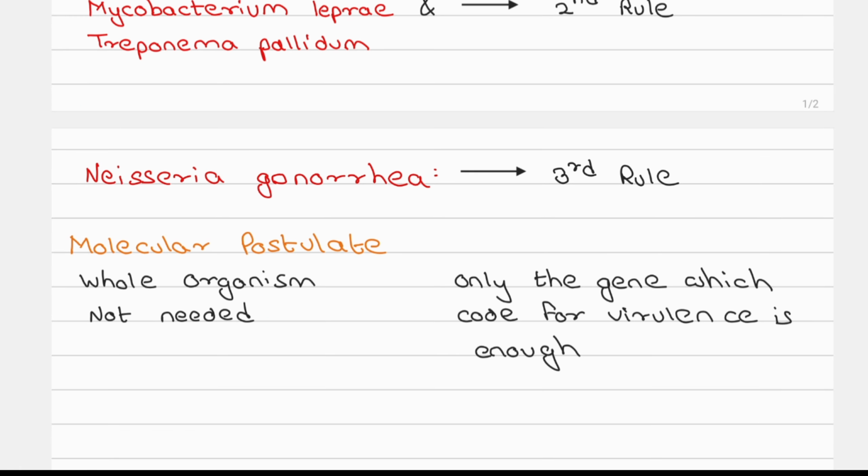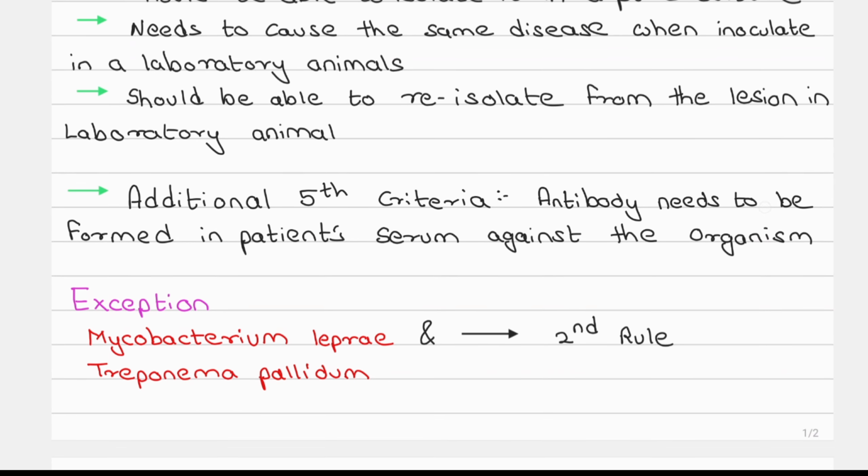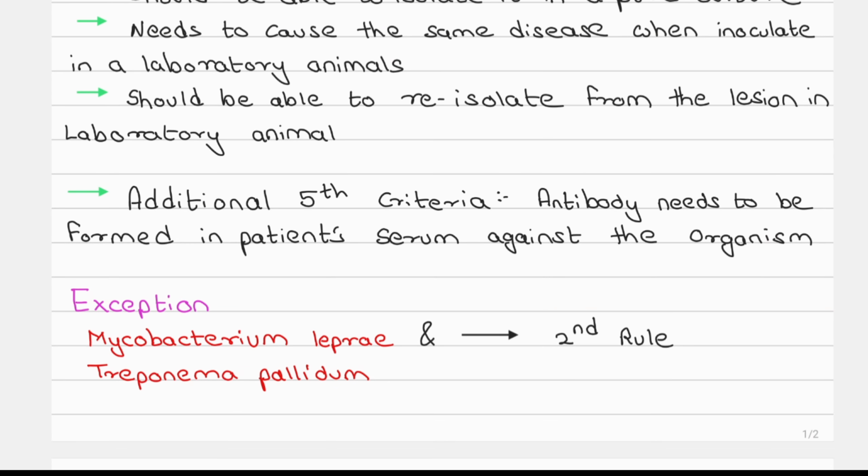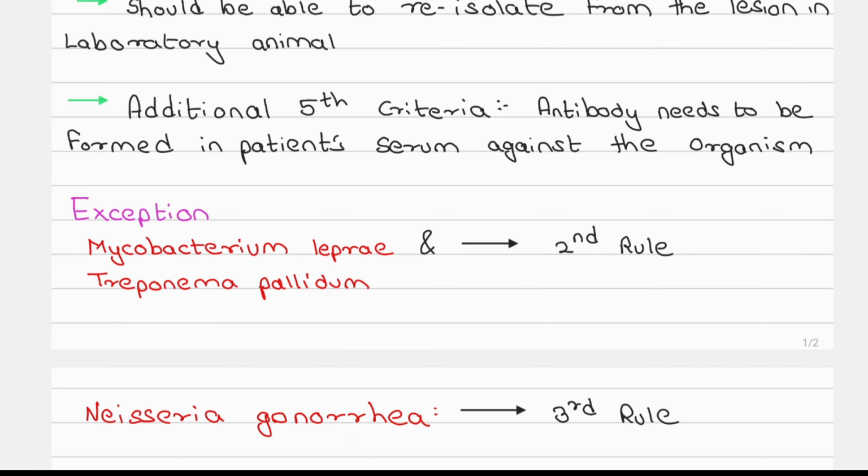There is a third exception also, which is Neisseria gonorrhoeae, which causes gonorrhea. It doesn't follow the third rule. There is no laboratory animal in which gonorrhea causes the disease. And because it doesn't follow the third rule, it also doesn't follow the fourth rule, because if there is no laboratory animal in which the disease is caused, how will you be able to re-isolate?